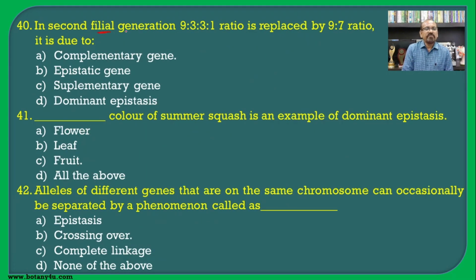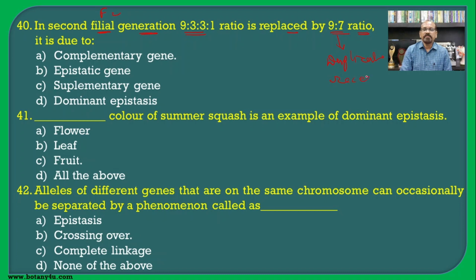In the second filial generation, that is the F2 generation, the 9:3:3:1 ratio is replaced by a 9:7 ratio, and that is due to the duplicate recessive gene, as we have seen.